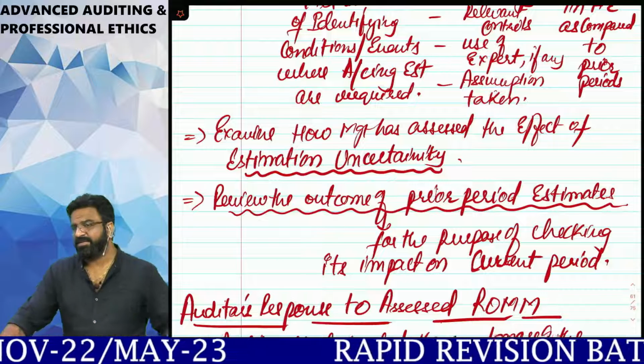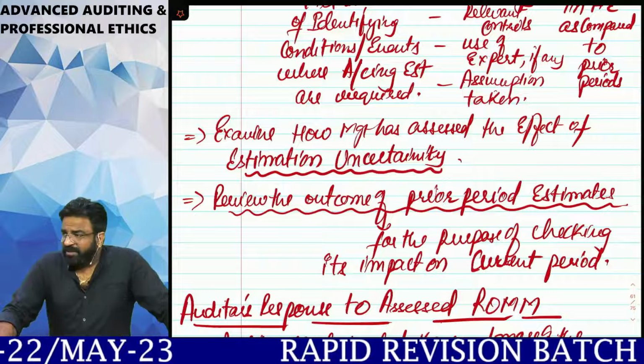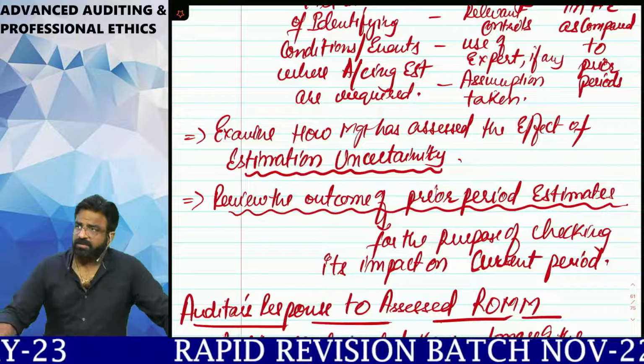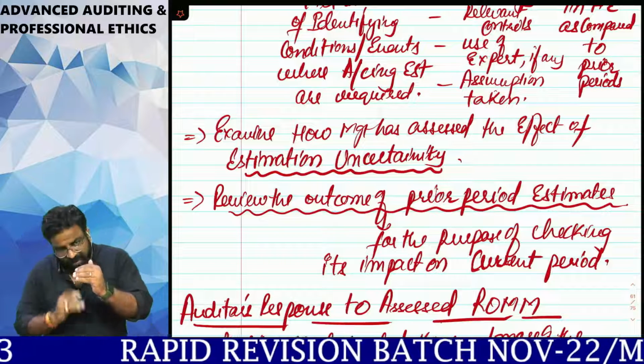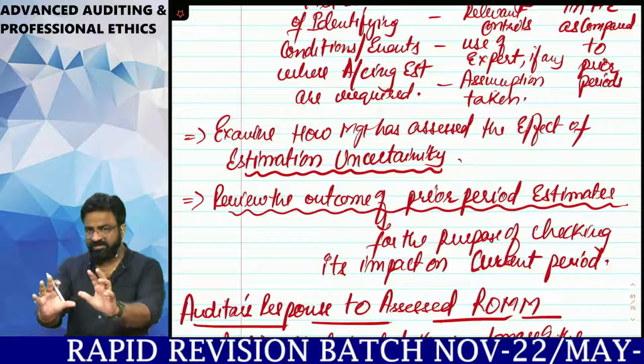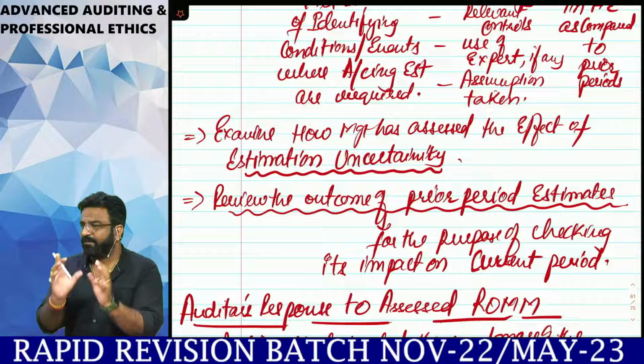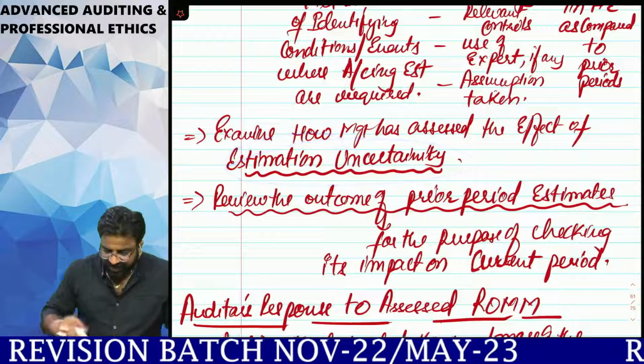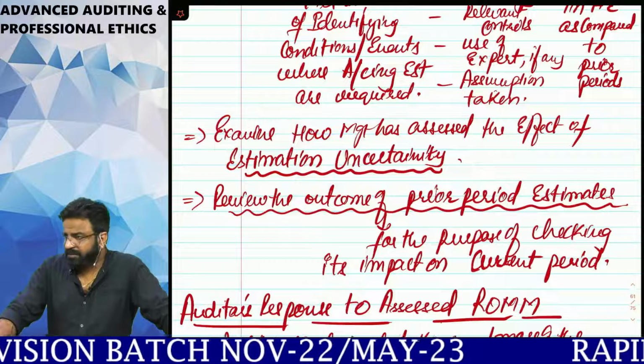That is called estimation. So you have to understand one fact, that management is also not denying the fact that, sir, a little bit upside, a little bit downside, it may happen. But yes, this is the approximate figure of provision. So you have to check whether management has also assessed the estimation uncertainty or not.